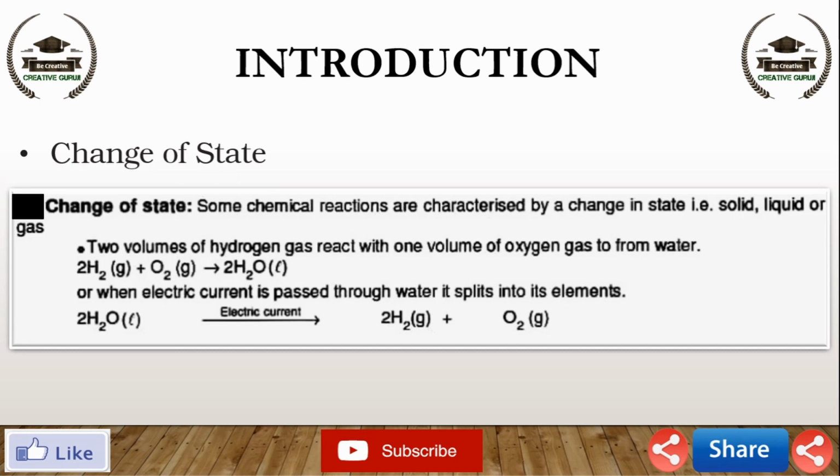Two volumes of hydrogen gas react with one volume of oxygen gas to form water. 2H2 plus O2 gives 2H2O. In brackets, letters like G or L represent the gaseous state and liquid state. Similarly, S represents the solid state. In this chemical reaction, gases convert to liquid. It means change of state occurs. It means the substance changes from gaseous state to liquid state.